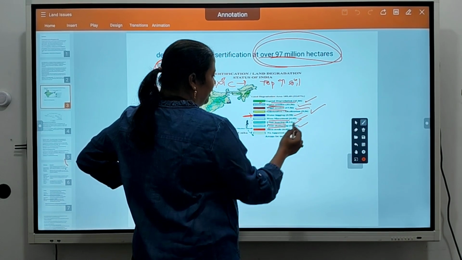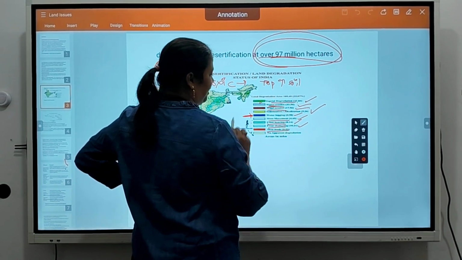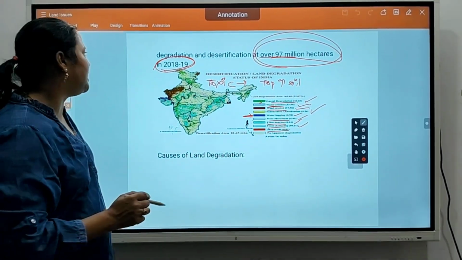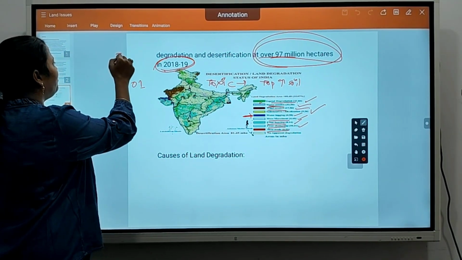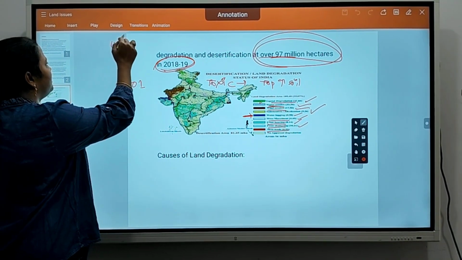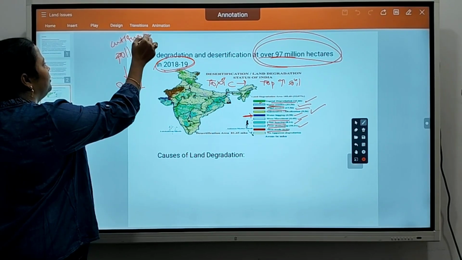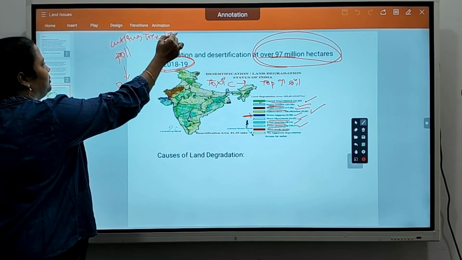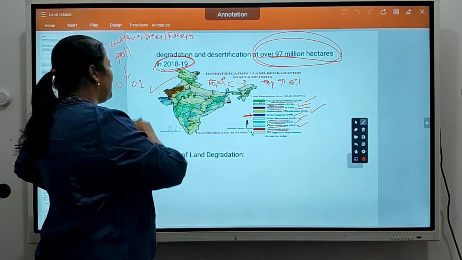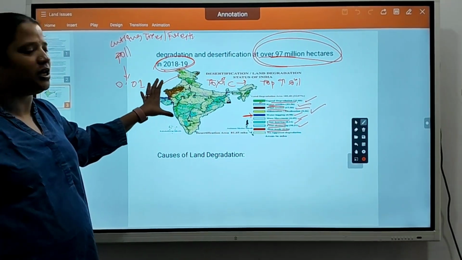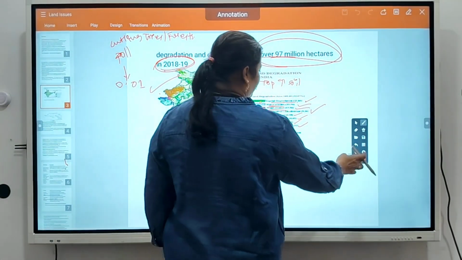Frost shattering is 10.21%. Man-made is around 0.01%. Man-made means pollution, cutting trees and forests for development, vanishing forests, and reasons like these. So this is the Desertification Atlas of India report published by ISRO.